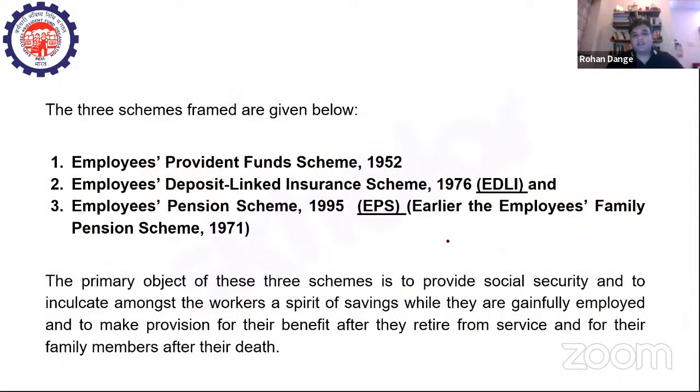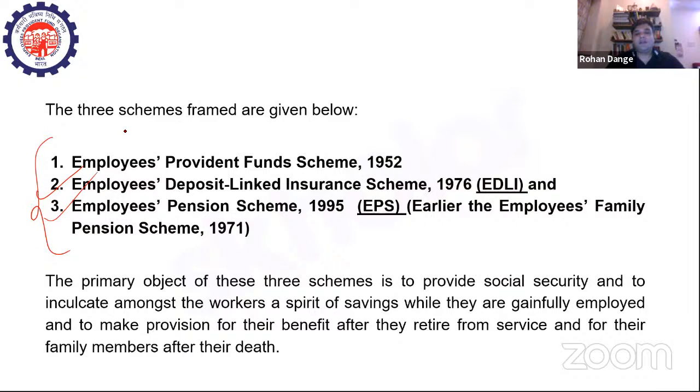Now there are three schemes which were framed in the course of independent India: the Employees Provident Fund Scheme of 1952, the Employees Deposit Linked Insurance Scheme of 1976, and the Employees Pension Scheme of 1995, right? Now, why am I talking about these three schemes? Because you could be asked in the examination about any of these schemes as well. So at least you should know in which year they were incorporated into the statutory framework of India.